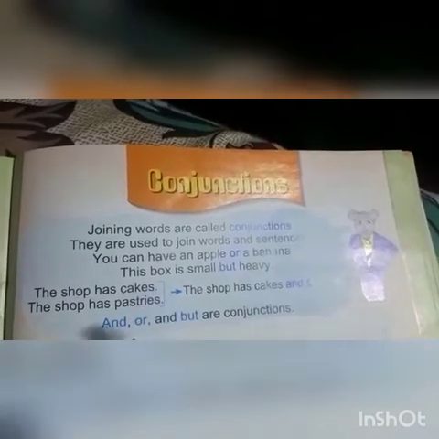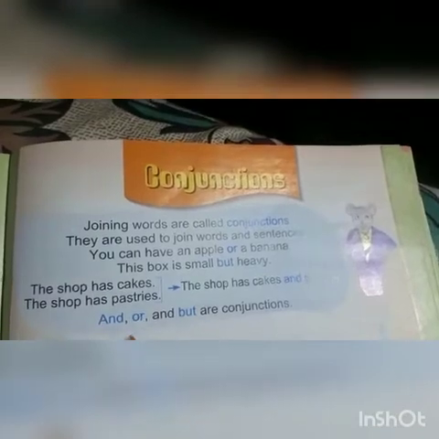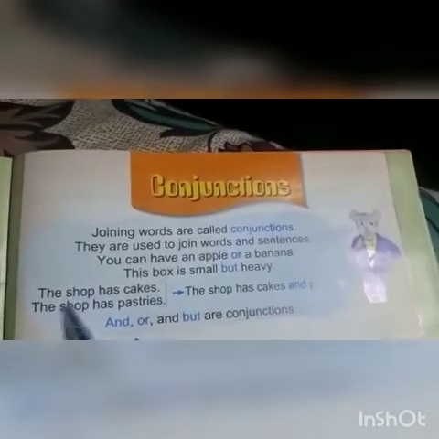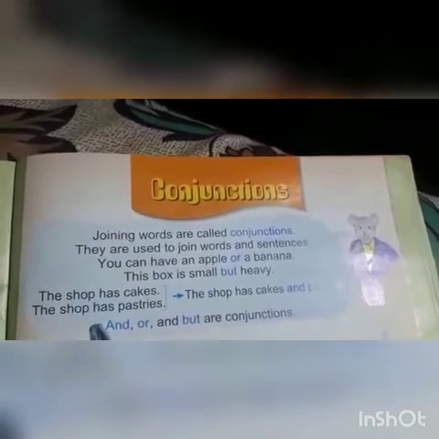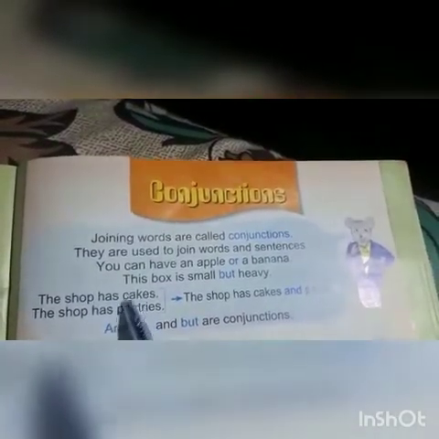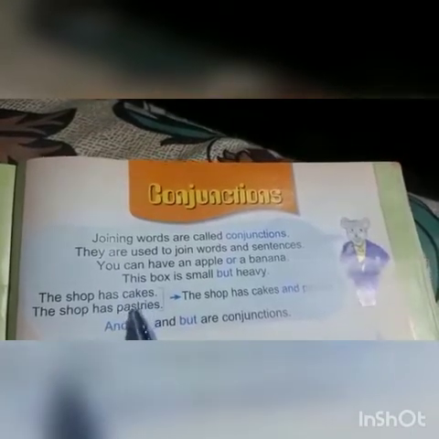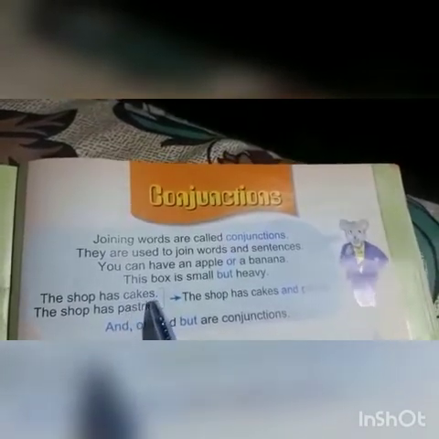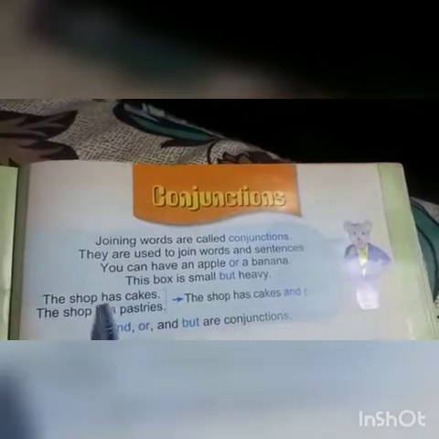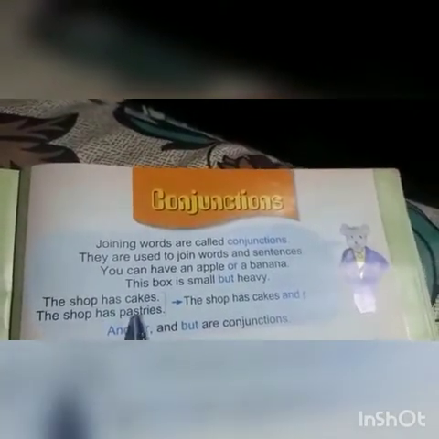At a higher scale, when we have to do writing, we do not repeat the subject in every sentence. So what we do is join two sentences by just joining the objects of the two sentences using a conjunction. As we see in an example: the shop has cakes, the shop has pastries.